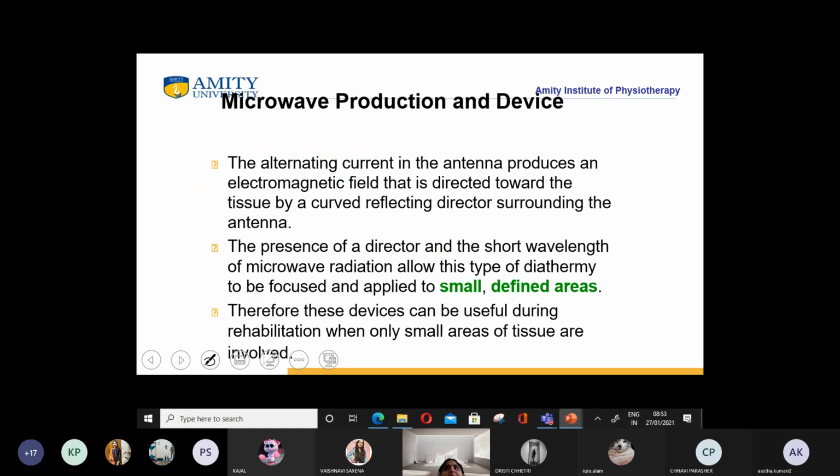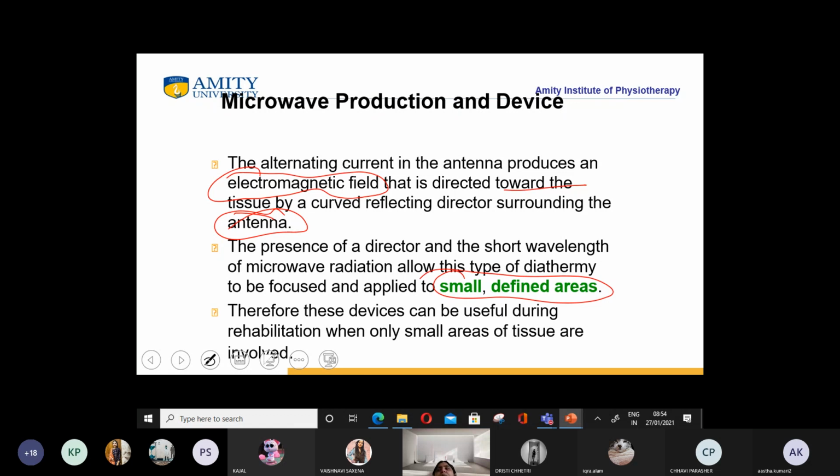Okay, then what happens? Now, how is the radiating system in contact with the antenna? The alternating current in the antenna produces the electromagnetic field, which gets directed towards the tissue. Now how is it getting directed towards the tissue? By the reflecting director, which is known as the antenna. Because of the presence of the director and the short wavelength of microwave radiation, this type of diathermy is to be focused and applied to small and defined areas.